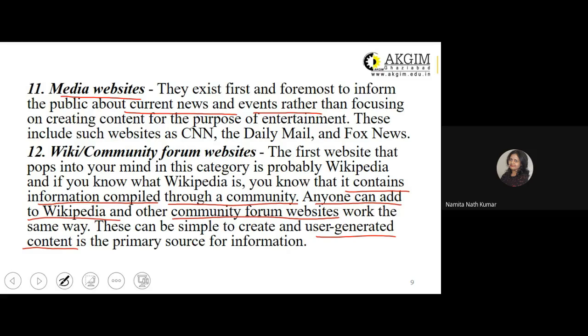They are there for giving the current news or events that are happening not only within the country but around the world. So it's providing content which is beyond entertainment, right? Yes, ma'am. ठीक है. So we'll move ahead, right, Ankita? Yes ma'am.